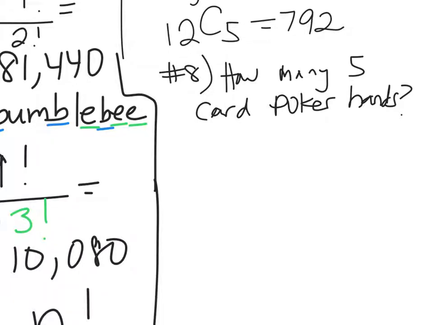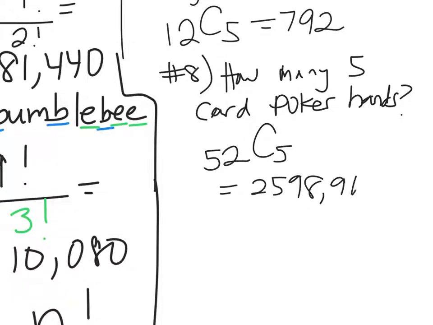So how many cards are there playing with a standard deck? No jokers. You guys are the only jokers. 52 cards. 52 pickup, yes. Did you ever fall for that? Yep, me too. 52C5. You go to your calculator, you go 52C5, and there's a lot of hands in poker: 2,598,960 different poker hands. That's a lot of poker hands.